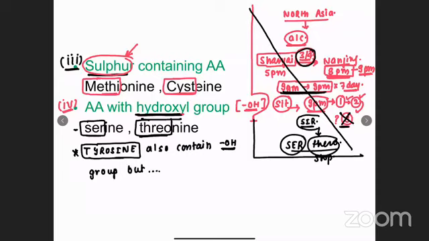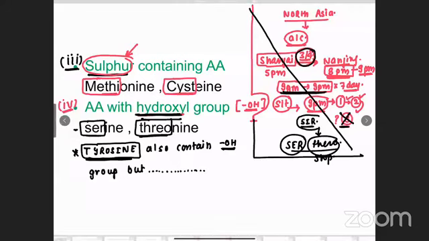But we are writing tyrosine in a separate line. We are not writing in continuation of serine and threonine. We are writing tyrosine in a separate line, and you will understand why. So after 10 minutes, we'll come back to this slide and we'll complete the statement. So you will give a space of one line, and we will complete the statement that why we have written tyrosine in a separate line. You'll understand that time better. So this is the fourth subcategory, amino acid with hydroxyl group.